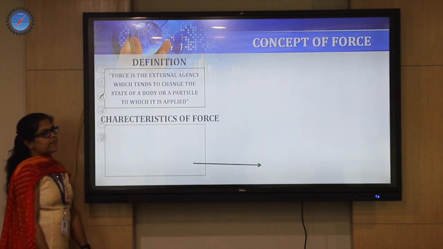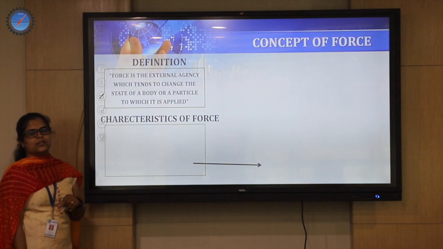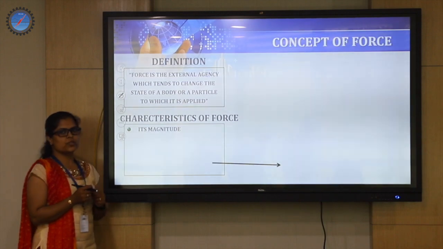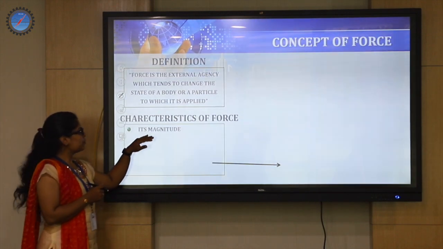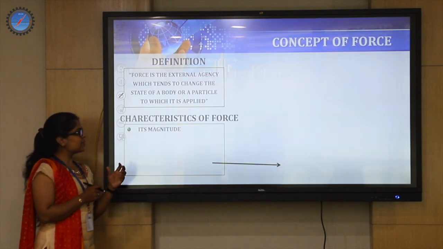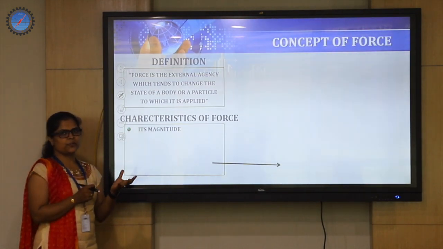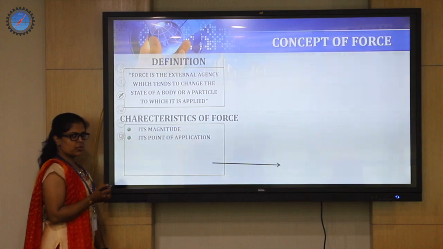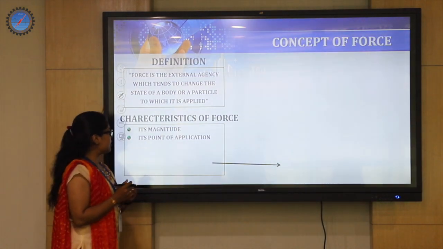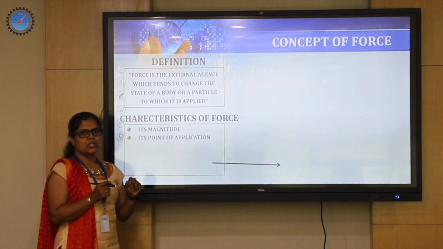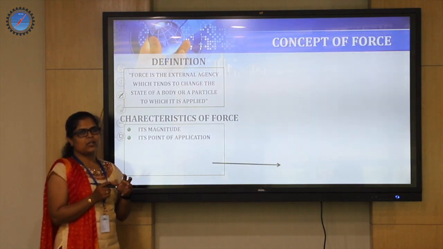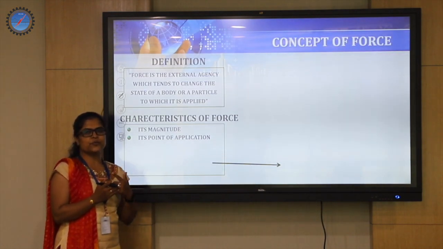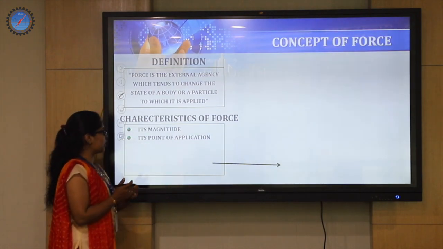So we'll study the definition of force and its characteristics. If you want to call a force a force, it has its own features. The first and foremost characteristic of a force is its magnitude. Magnitude of a force means the intensity with which the force is being applied on an object. And we have something called point of application. The second characteristic, point of application, is the location at which the force is applied, and if any force is to be applied on an object, there should be contact between the force and the object, and that location is called the point of application.